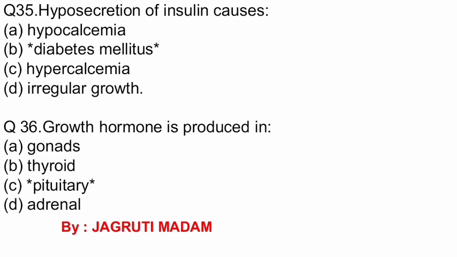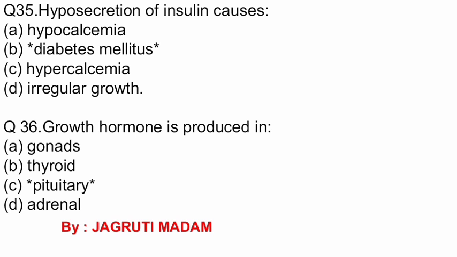Question number 35. Hyposecretion of insulin causes. The options are hypocalcemia, diabetes mellitus, hypercalcemia, irregular growth. The correct answer is diabetes mellitus. Question number 36. Growth hormone is produced in.